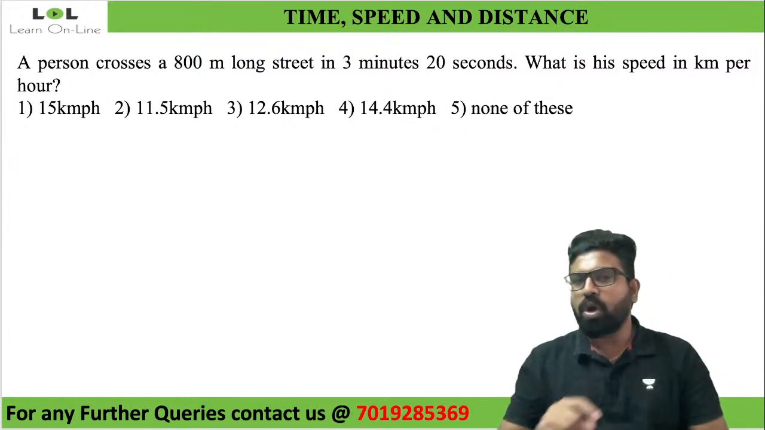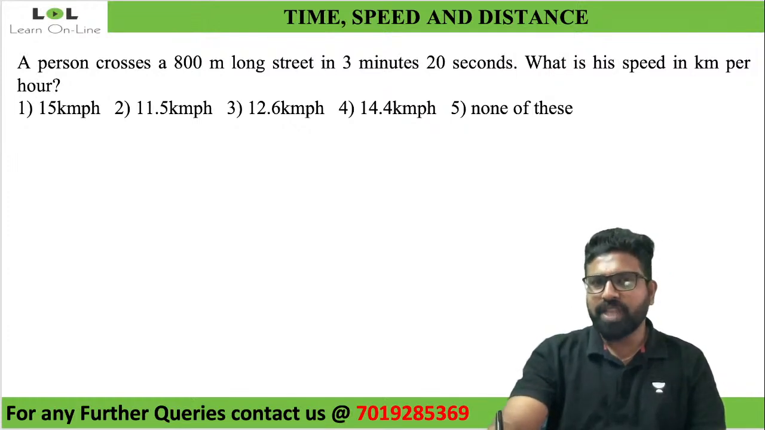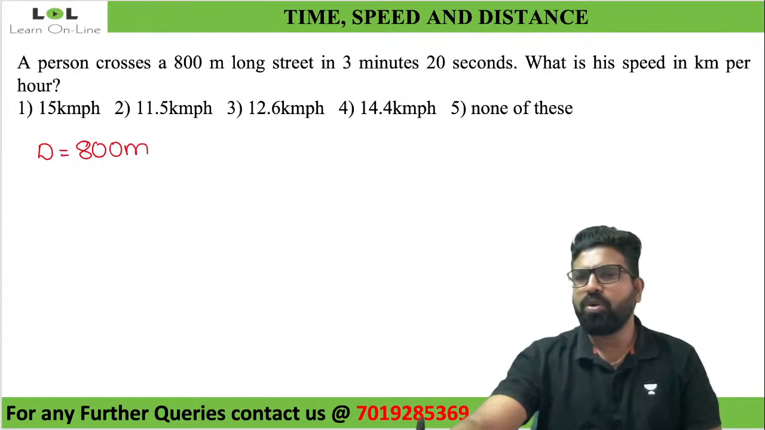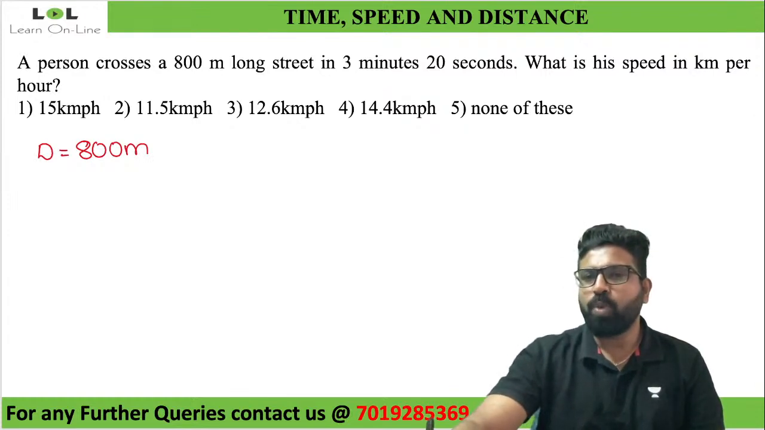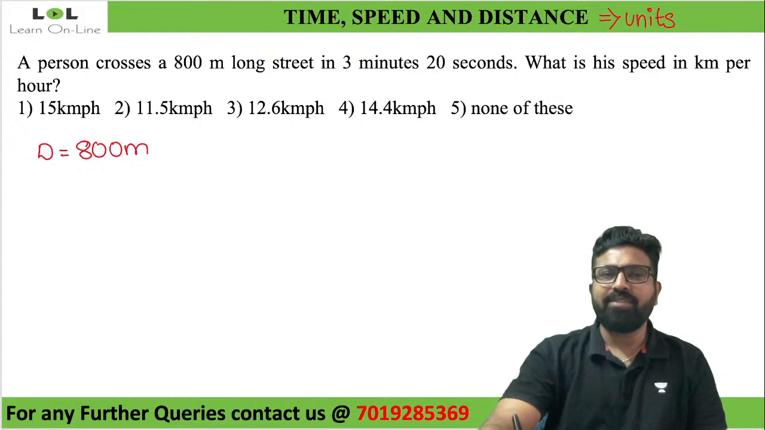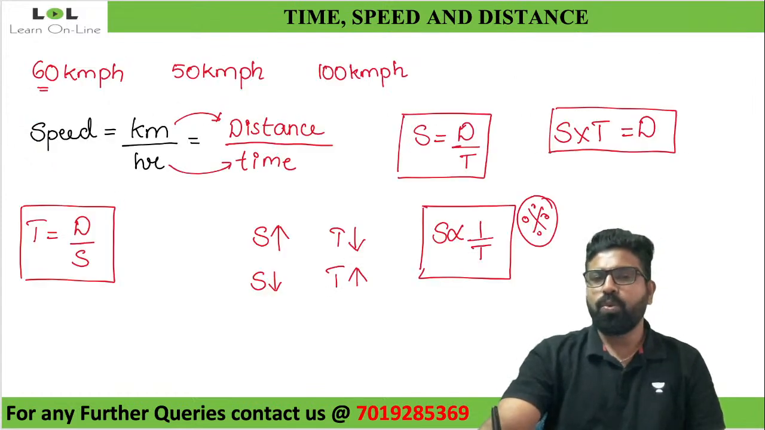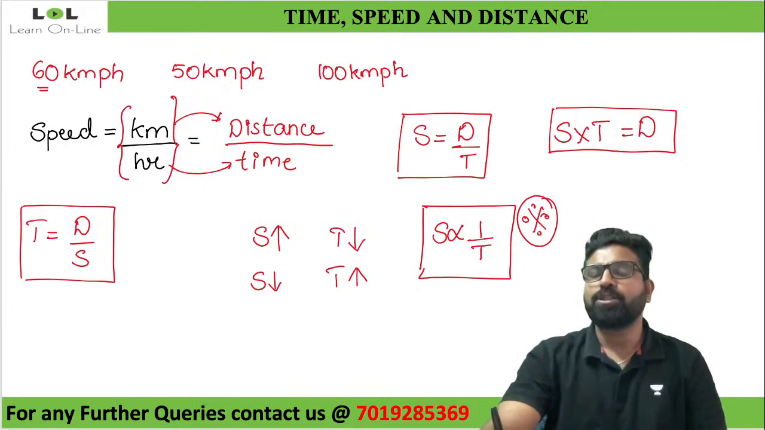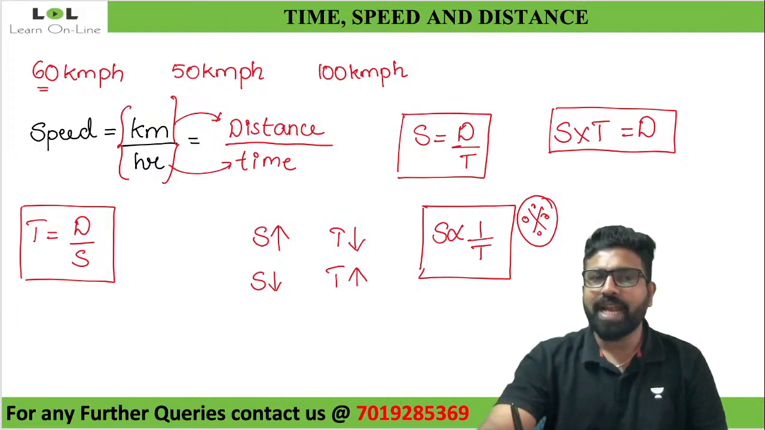How do I solve this? Shall we start solving this quickly? A person crosses an 800-meter long street, which means they've given me what? They've given me distance. Distance is nothing but 800 meters. Look at this, guys. Whenever you're talking about the topic of time, speed and distance, there's one thing that you need to keep in mind. That one very important thing here is units. What do I mean by units? See, how did we derive the speed? How did we derive the three important formulas in time, speed, and distance? We used units, kilometer per hour, to get the formula for speed. So from this you need to understand one thing.